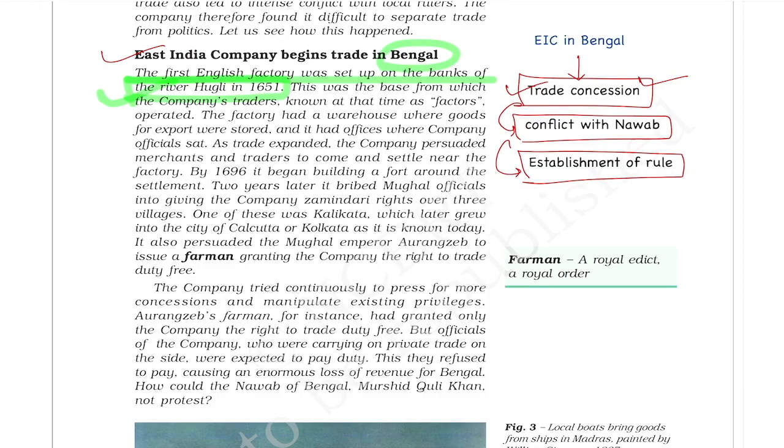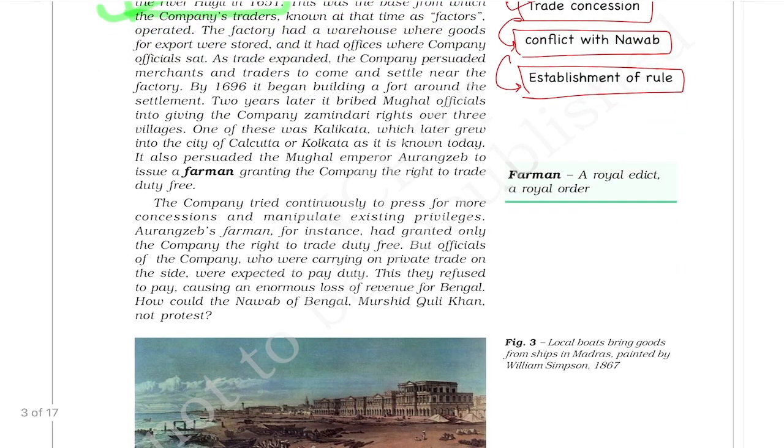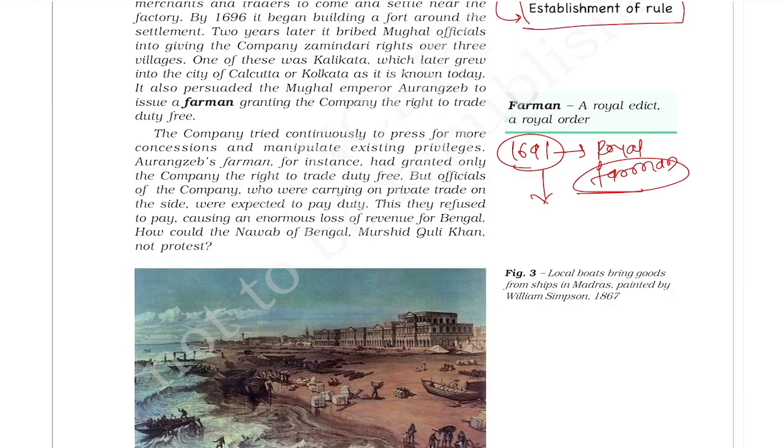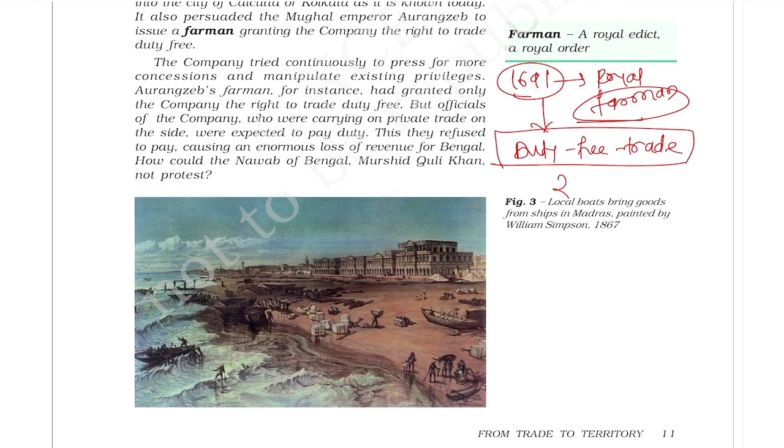Once they established their trade factories in Bengal, they started demanding more trade concessions, and finally in 1691 Aurangzeb issued a royal farman. Farman means royal order. So Aurangzeb issued a farman, and the East India Company got duty-free trade. Duty-free trade means while exporting or importing their goods, they don't have to pay any charge. They just have to pay 3000 rupees annually. So just by paying the 3000 rupees, they can do this trade.